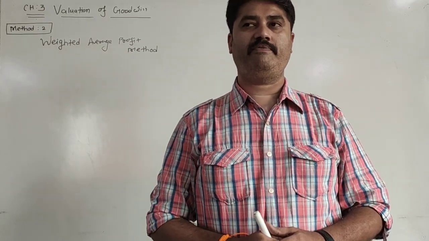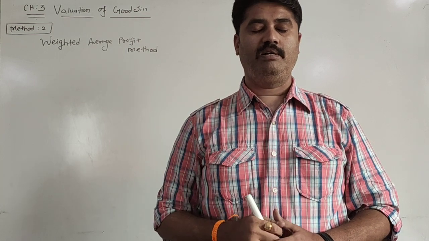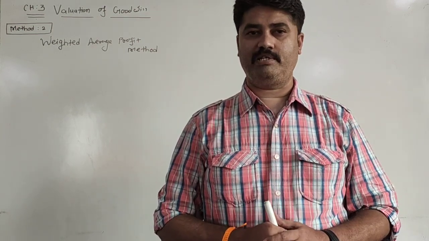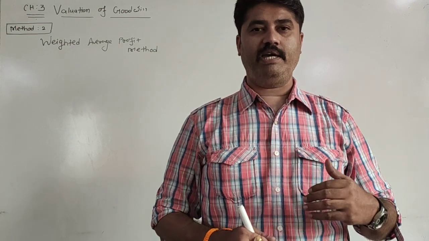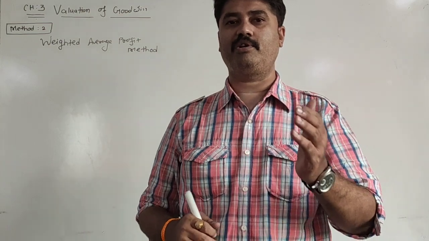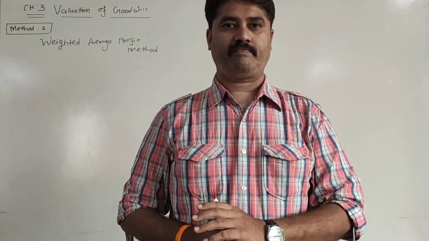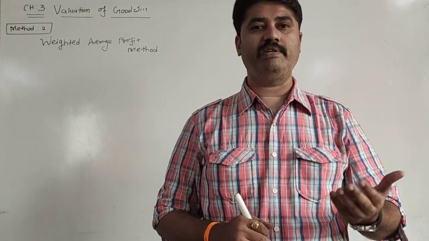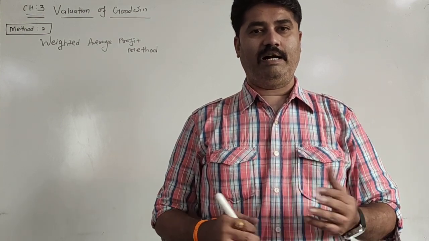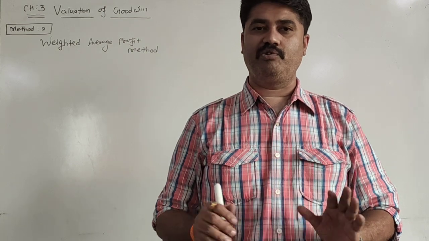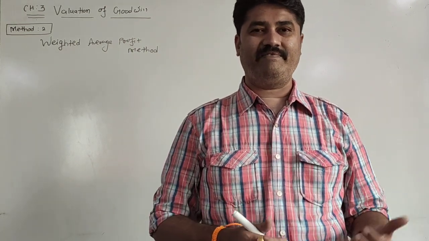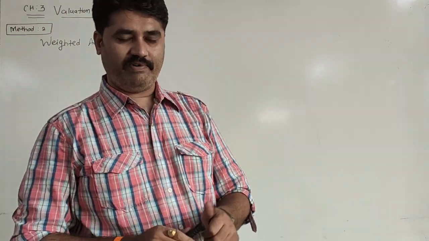In simple average profit, we are supposed to make the total of the profit of different years given and divide it by number of years. But here we have to give some weights to the respective profit of respective years, and from that, we have to calculate weighted average profit. After calculation of weighted average profit, goodwill is calculated same as in the previous method. But let us understand with the help of formulae and one sum.